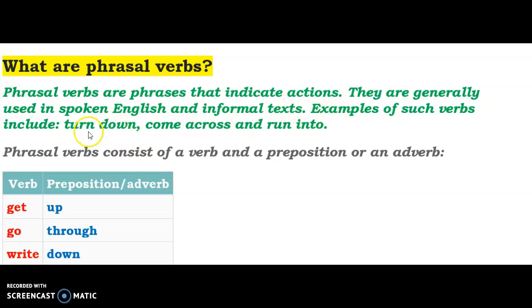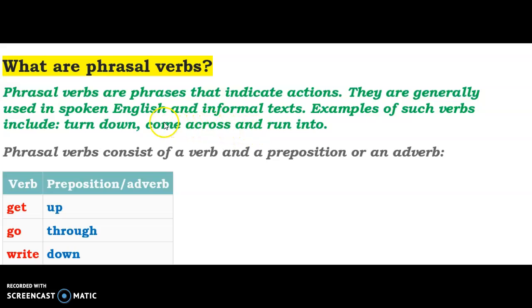Some examples are here: turn down, come across, and run into. And you can see here the formation of a phrasal verb, turn and down. Both together will make one action. That means rejection. Come across means suddenly seeing something or meeting someone, for example. That is, both together will give you one phrasal verb, right?